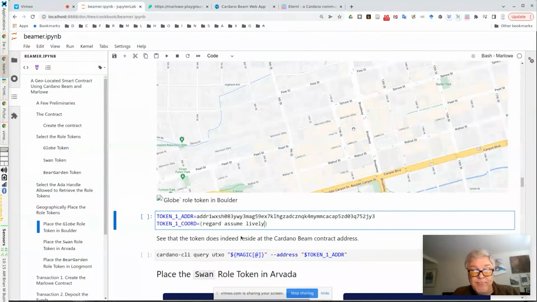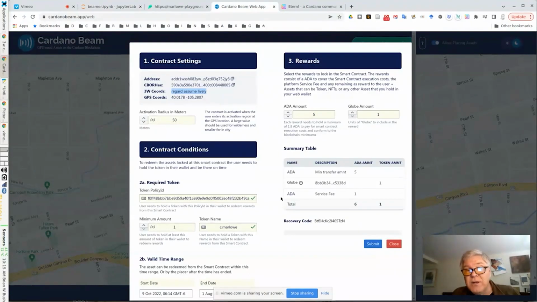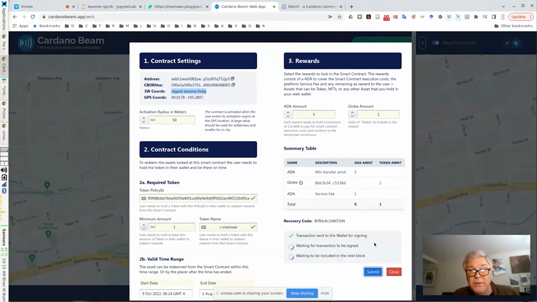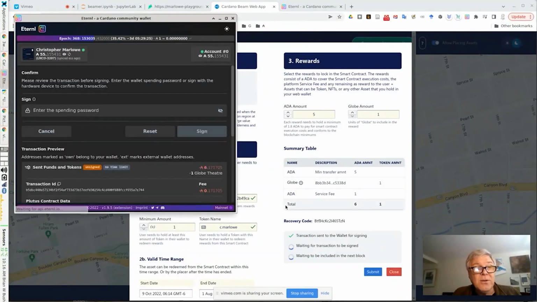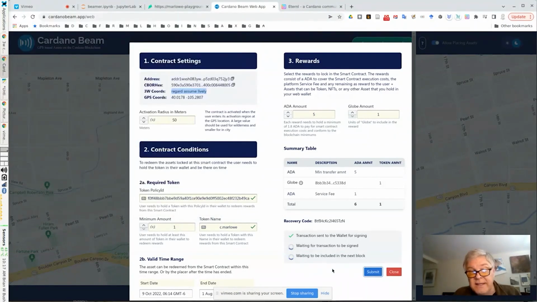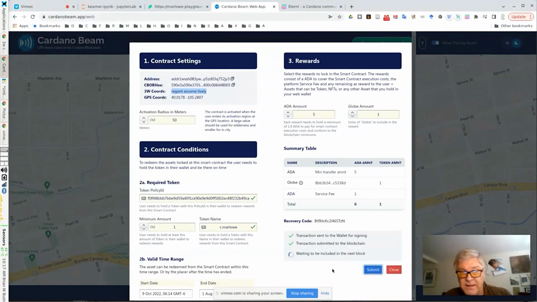Okay, so we just recorded that. And now we're going to submit the transaction. So this is going to open the Eternl Wallet, and we're going to need a spending password. So I actually have to look that up. Paste in the password. And then you can see it's working on things here. It just submitted the transaction to the blockchain.